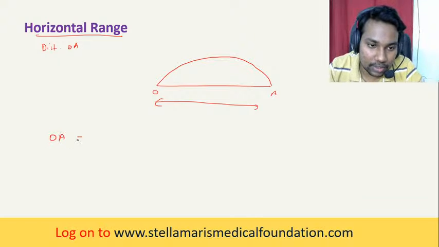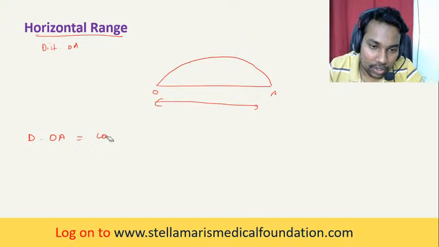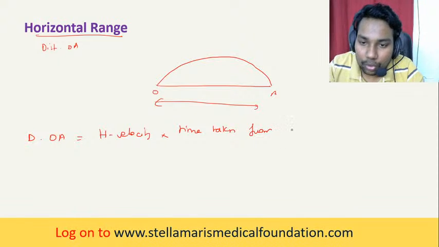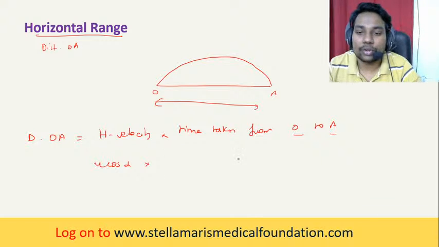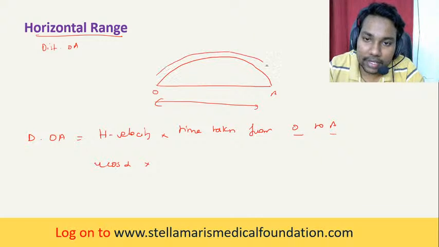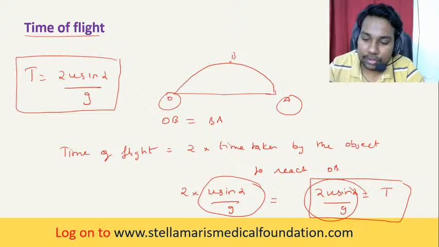So distance OA is equal to the horizontal component of velocity into the time taken from O to A. What is the horizontal velocity? That is u cos alpha, into the time taken from O to A, that is the time of flight. What is the time of flight? So substitute it here.